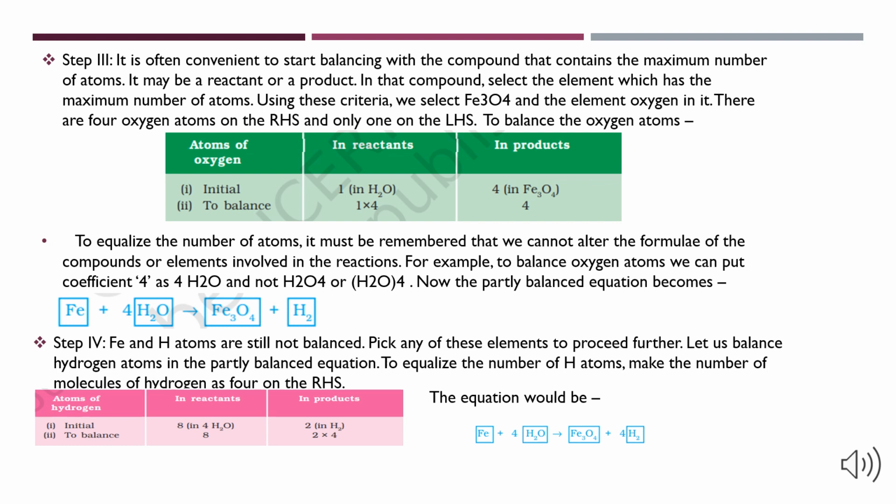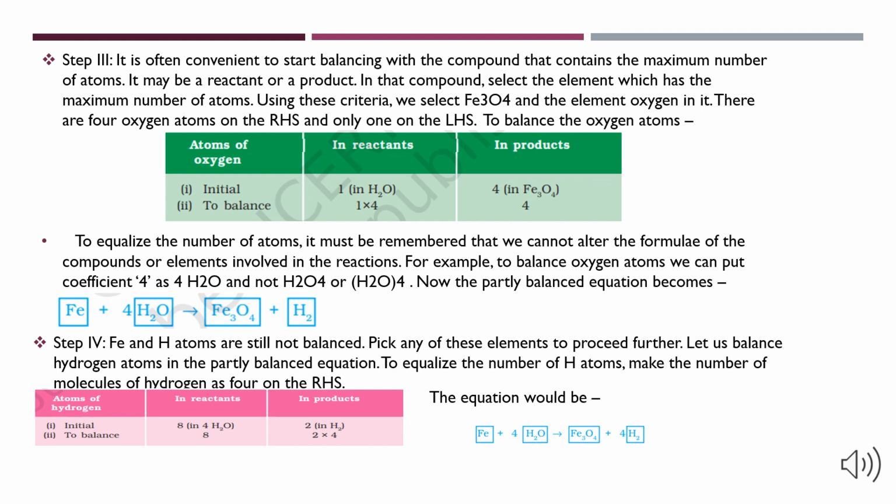Step 4. As Fe and hydrogen atoms are still not balanced, we can pick any of these elements to proceed further. Here, we will balance hydrogen atoms in the partly balanced equation. To equalize the number of hydrogen atoms, make the number of molecules of hydrogen as 4 on the RHS.